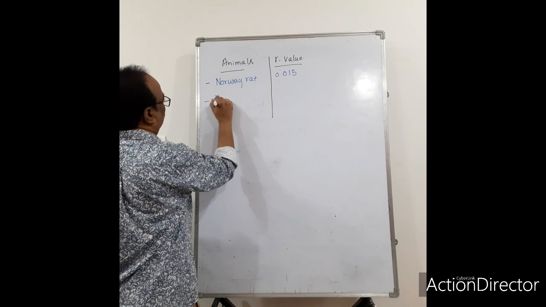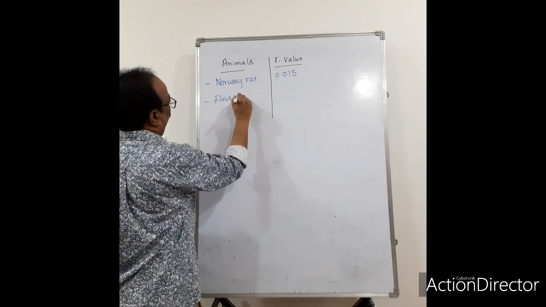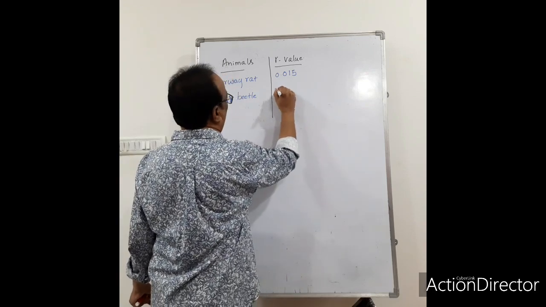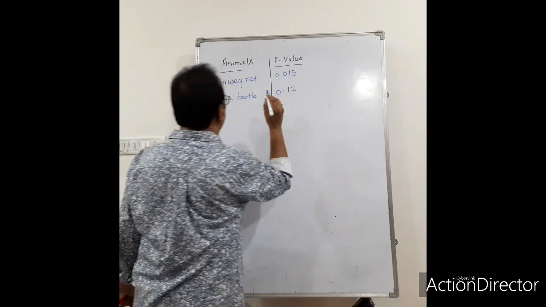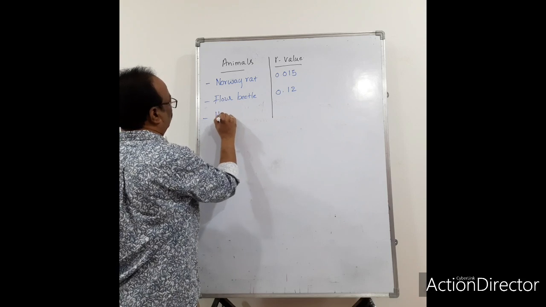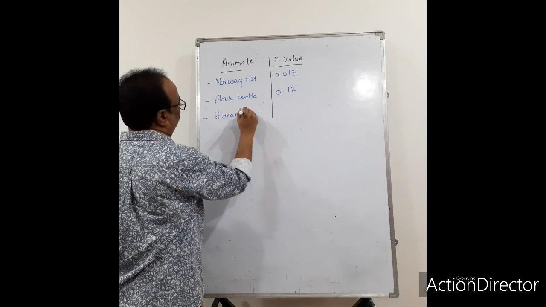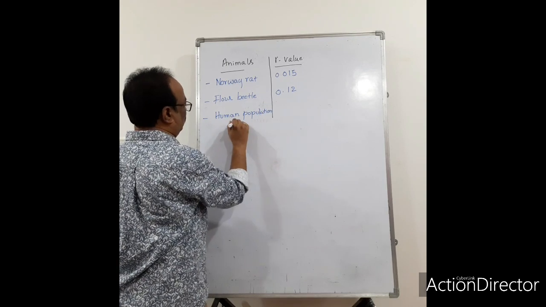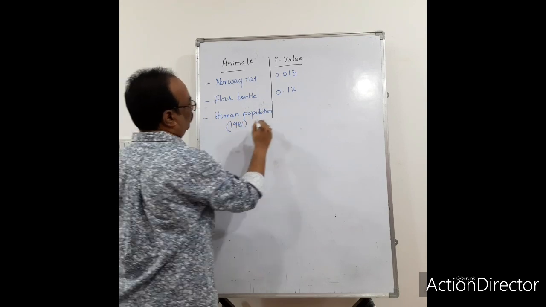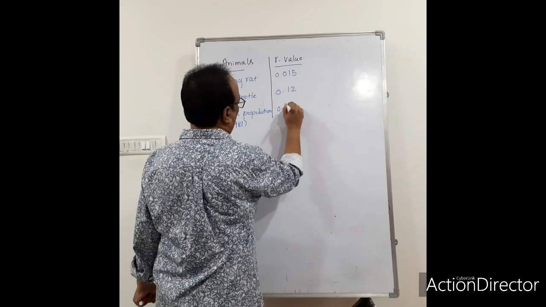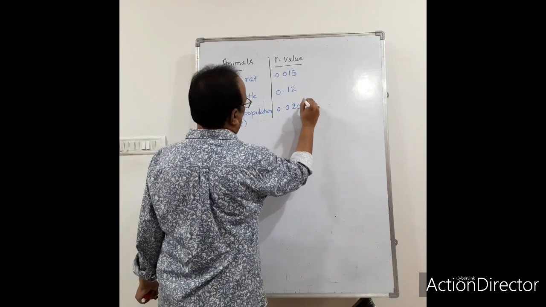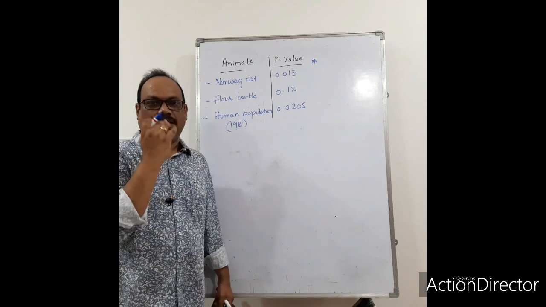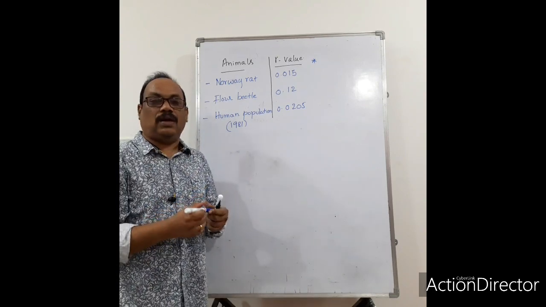The second one is the flour beetle: its r value is 0.12. The third one is the human population in the year 1981: the r value is 0.0205. This is one of the important values you have to remember for your NEET examinations.